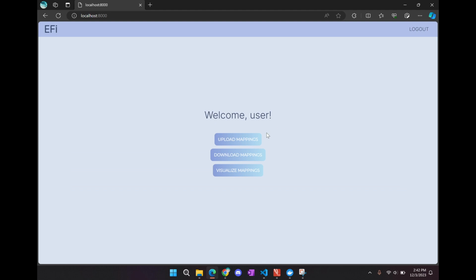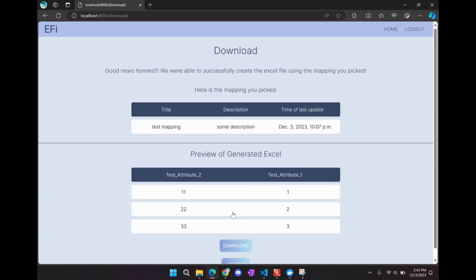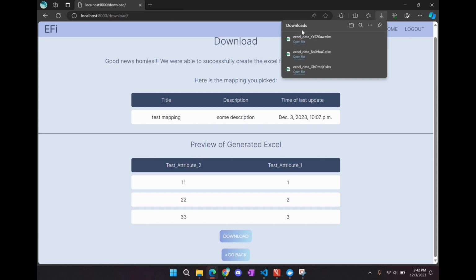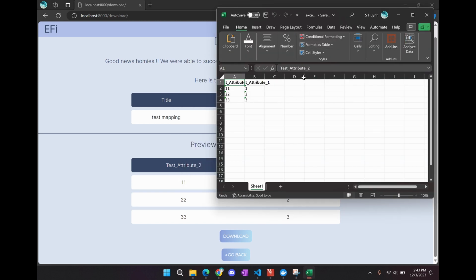The next feature is downloading mappings to an Excel file. Let's say we want to download this mapping. We can submit it and then we get this confirmation of the mapping we picked and a preview of its data. And then we can press download and we can see it's successfully downloaded. And if we open it, we can see that the data is there.